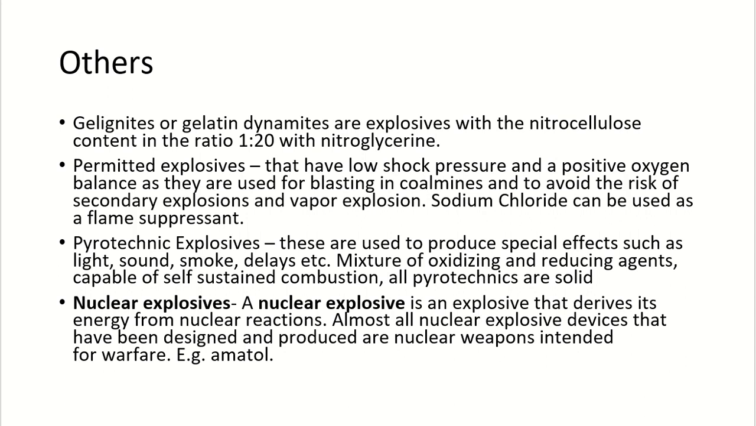Other types of explosives are gelignites or gelatin dynamites, which are composed of nitrocellulose and nitroglycerine in the ratio 1 to 20. Another are permitted explosives. They have low shock wave pressure and positive oxygen balance. They are used for blasting to avoid the risk of secondary explosion and vapor explosion. They have low shock pressure. Sodium chloride can be used as a flame suppressant to avoid accidents.